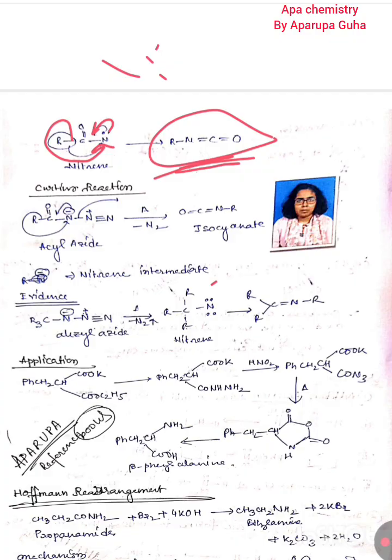Because nitrene produces some compound which can never be generated in another way. Suppose in Curtius reaction there must be this acidic proton that should be abstracted, then the negative charge goes this way, the alkyl group is shifted to the nitrogen, and so N2 is released, so ultimately isocyanate can be produced.